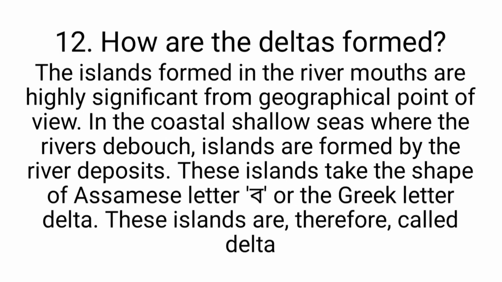Next question. How are deltas formed? The islands formed in the river mouth are highly significant from a geographical point of view. In the coastal shallow seas where the river rebounds, islands are formed by the river deposits. These islands take the shape of the Assamese letter Ba or the Greek letter delta. These islands are therefore called deltas.